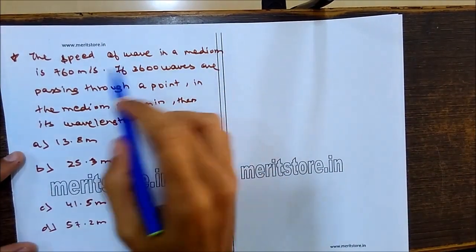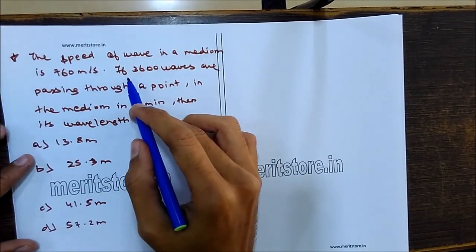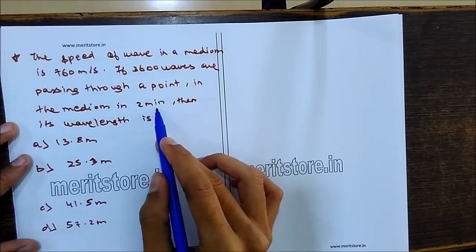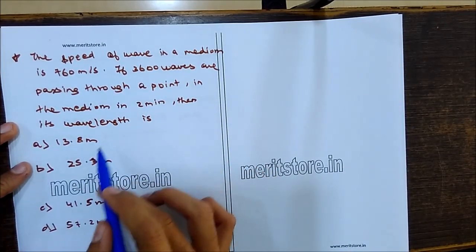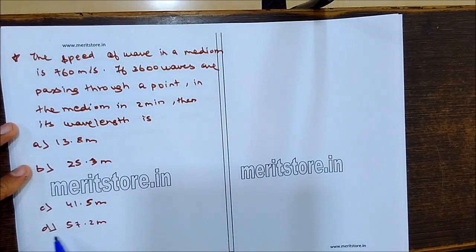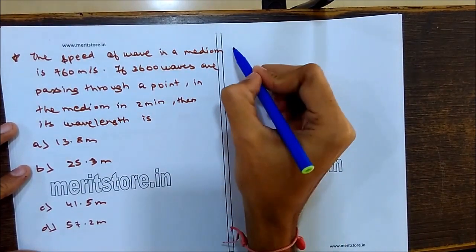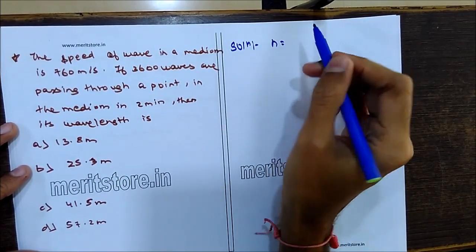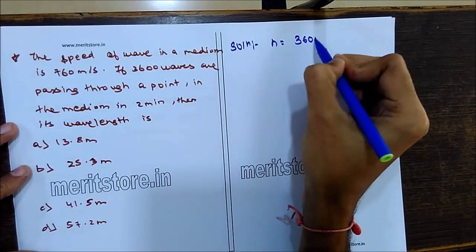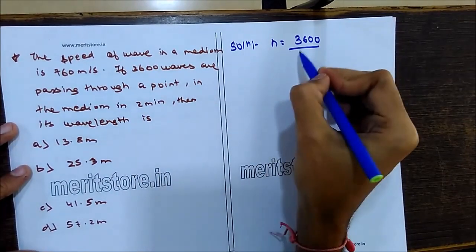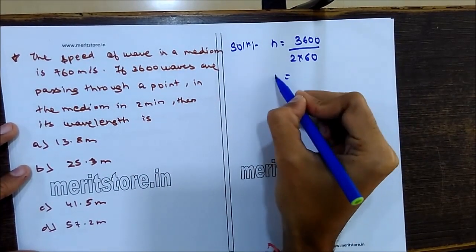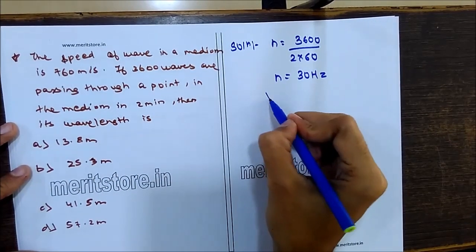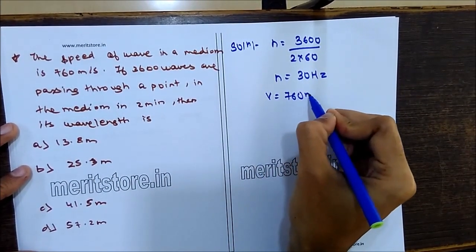The speed of a wave in a medium is 760 meters per second. If 3600 waves are passing through a point in the medium in 2 minutes, then the wavelength is 13.8 meters, 25.3 meters, 41.5 meters or 57.2 meters. Here we will find the frequency of the waves, that is 3600 waves passing a point in the medium in 2 minutes, that is 2 into 60, the answer of the frequency is 30 Hertz. Next we have the velocity, which is given to be 760 meters per second.